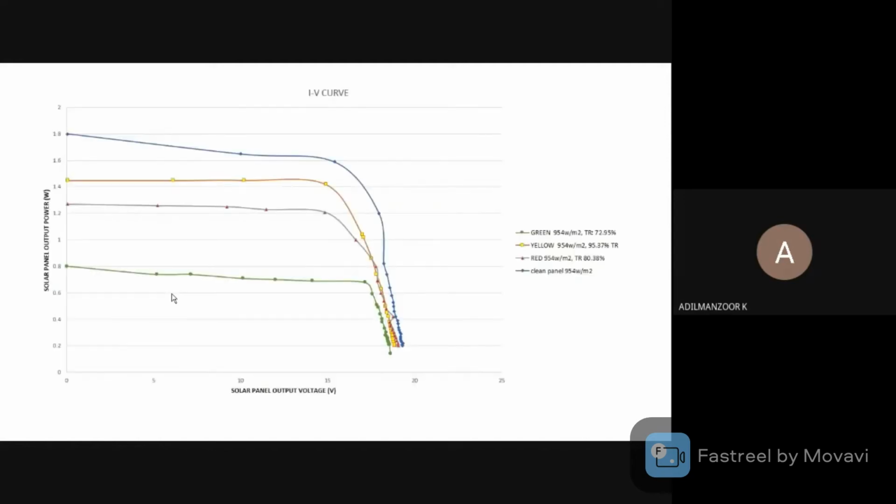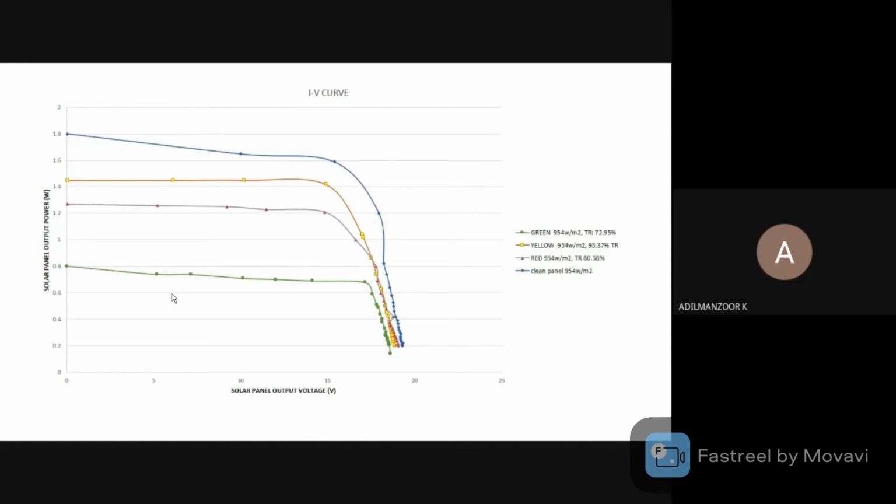Result and analysis. In the setup, it consists of a monocrystalline solar panel which is connected across the load, which is the rheostat. A current sensor is connected in series with the panel, and a voltage sensor is connected in parallel to the load.